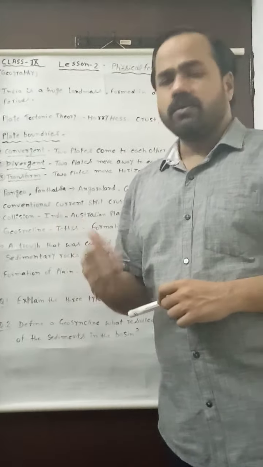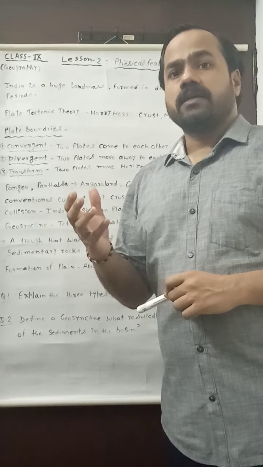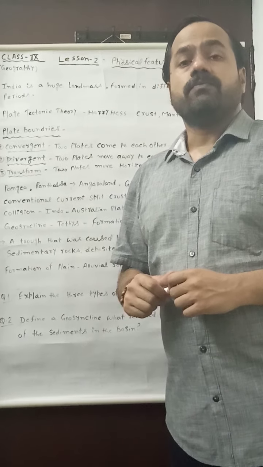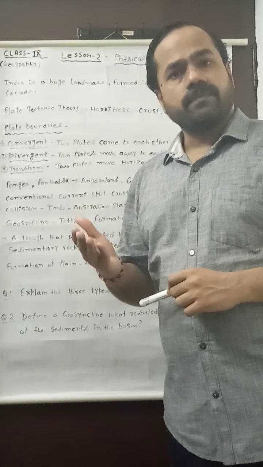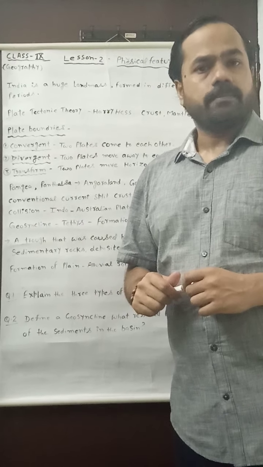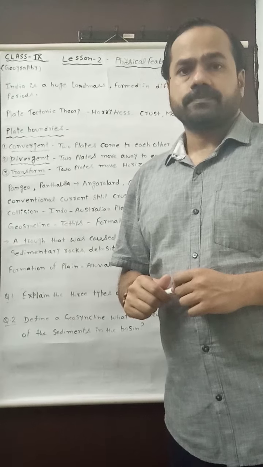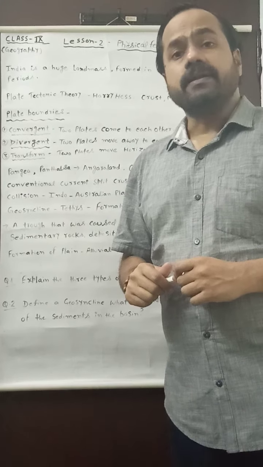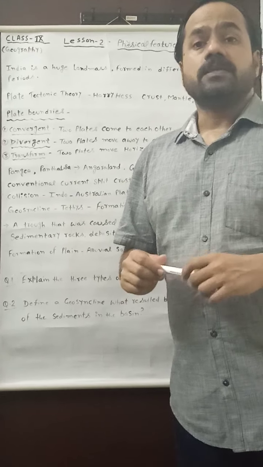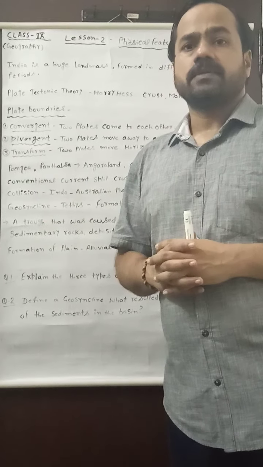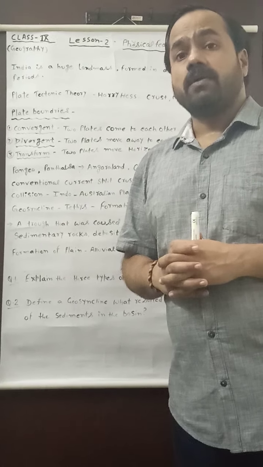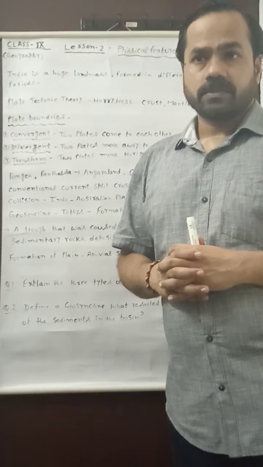Actually, the term physical features is related with the various types of landforms like plains, plateaus, mountains, valleys and deserts. These all landforms decide the physical features of a landmass.